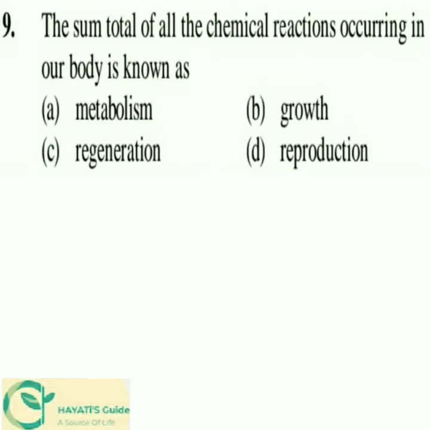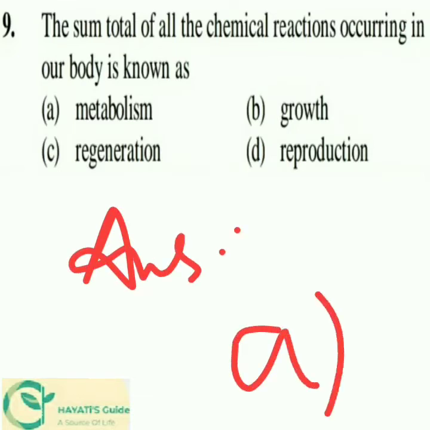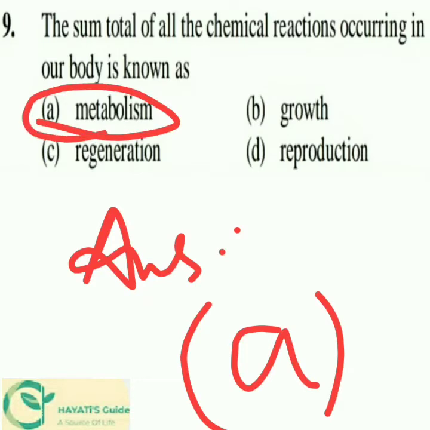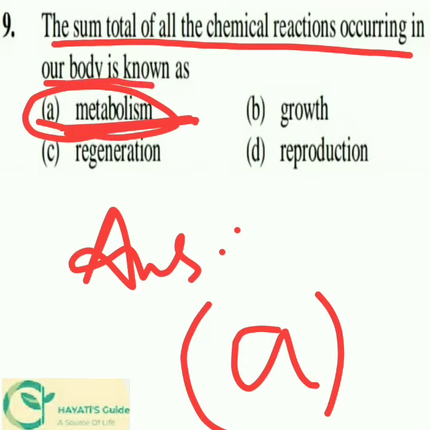Next, the ninth question. The sum total of all the chemical reactions occurring in our body is known as. A single word represents the total of all chemical reactions occurring in our body, and the answer is metabolism. So metabolism is known as the sum total of all chemical reactions occurring in our body.